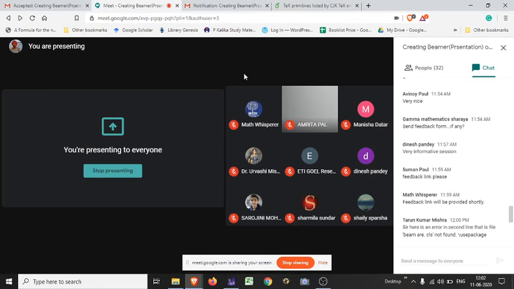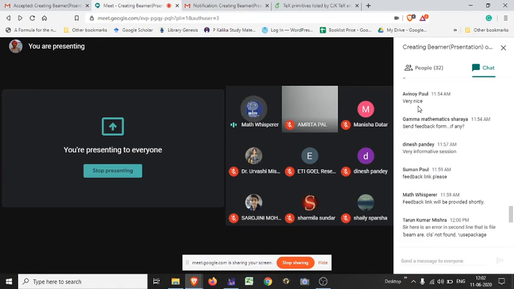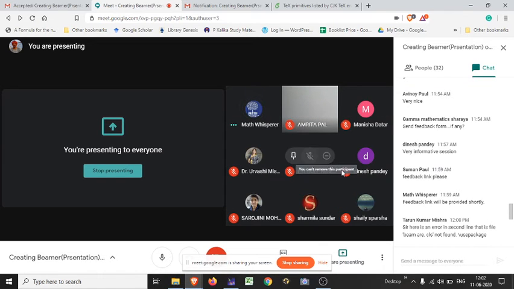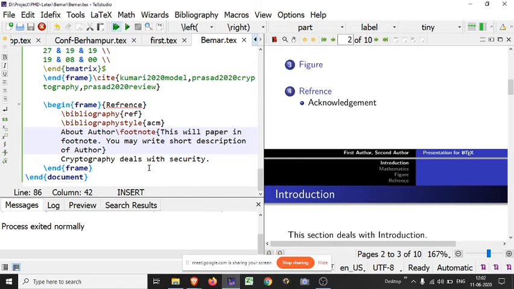Okay, next one, Manish. Salish Parsa is asking, how can we change bullets? Bullets meaning text bullet. For text bullet, there are a lot of options. You may use itemize with begin, or you may use enumerate, or you may also use text bullet. Just showing a particular command. Look here, I am using text bullet. Okay.